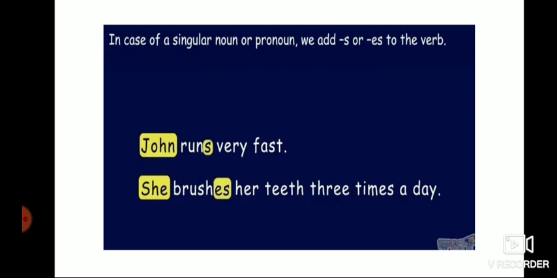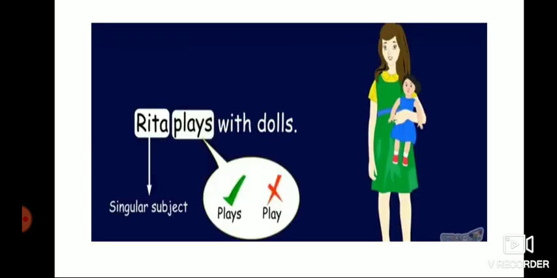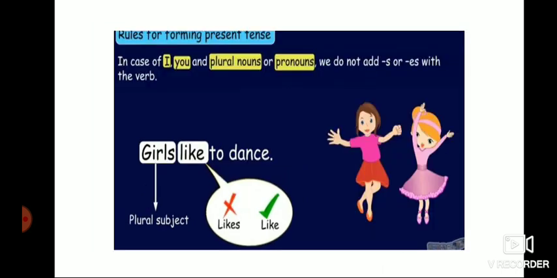You have to remember, for a singular noun or pronoun, you have to add s or es with the verb. See the example: John runs very fast. She brushes her teeth three times a day. So for regular work, you have to use present tense. Rita plays with dolls. Rita is a singular subject, so you have to add s with the verb. So plays. You should not write play.